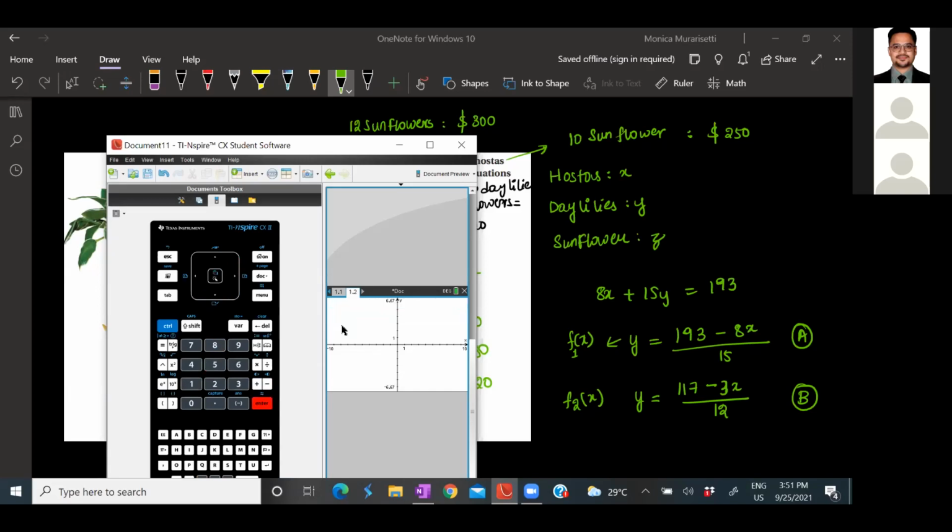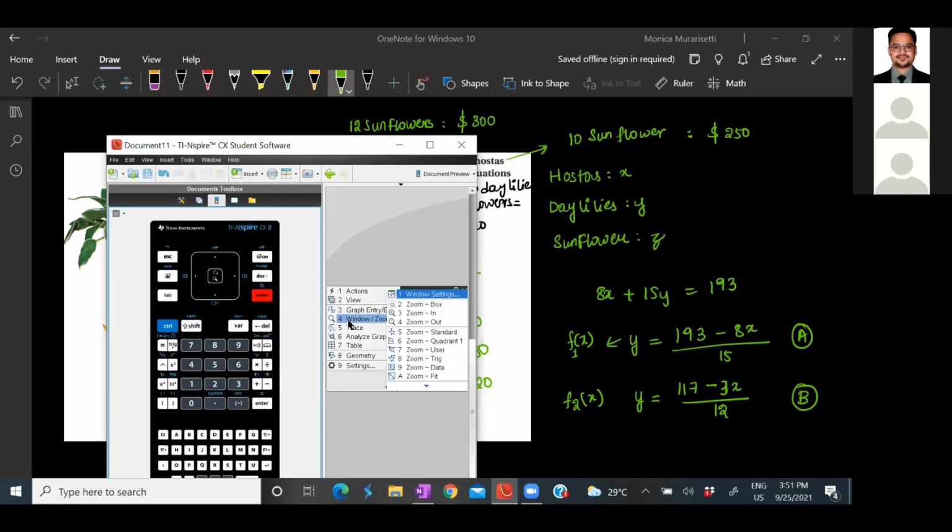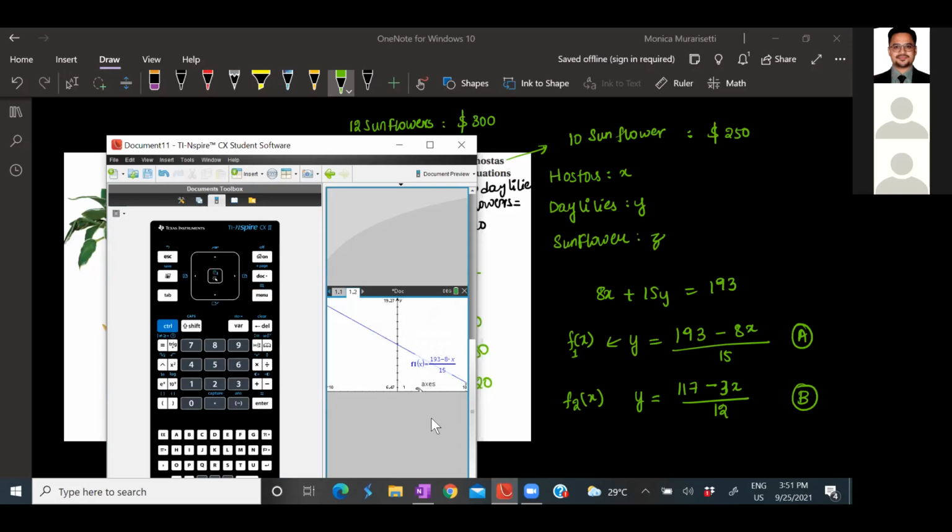You did not see the graph, right? Because it's not in the domain of what you see on the screen. The range and domain of this window is for x from -10 to 10, and for y from -6 to 6. So when you can't see anything, click on menu, go to the window or zoom option, and then use an option called zoom fit. Now you can see the graph.